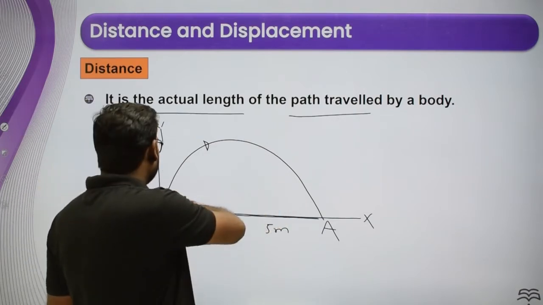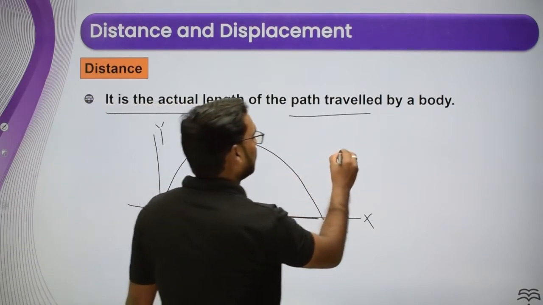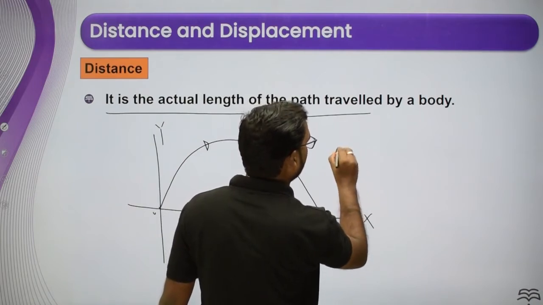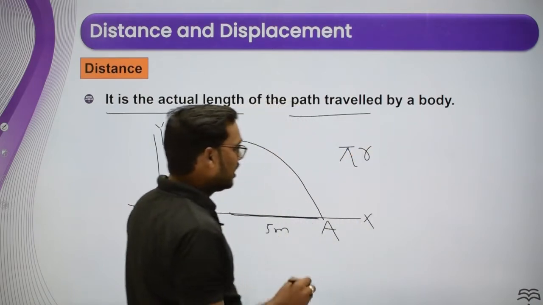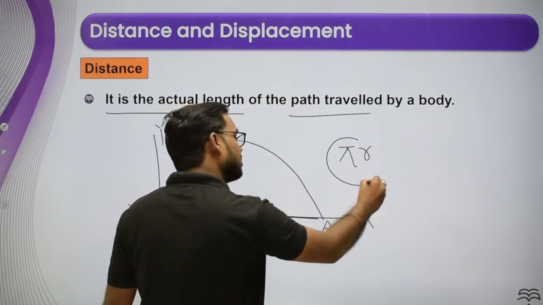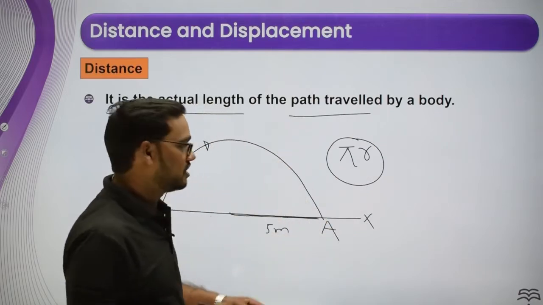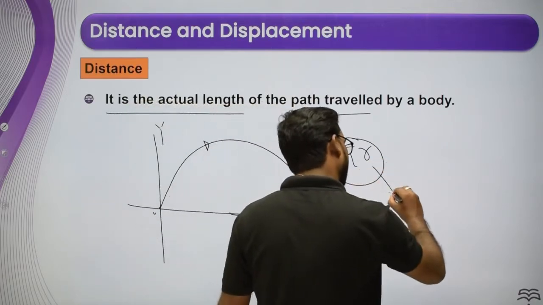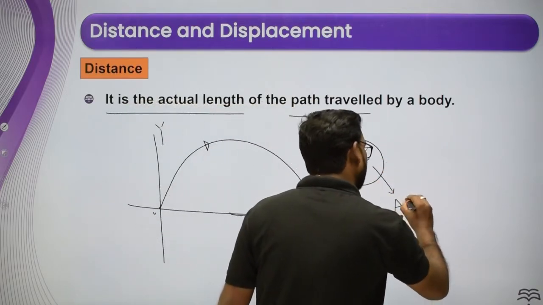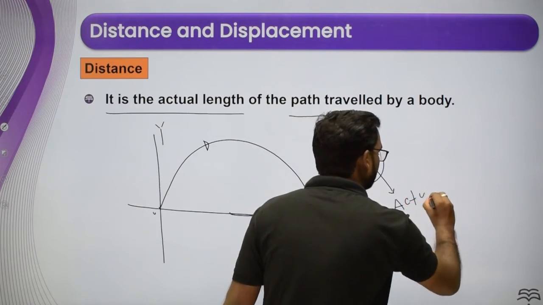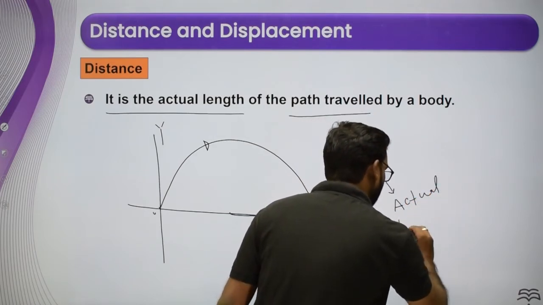what is the perimeter of the semicircle? You know that the perimeter of a semicircle is pi r. So this is the perimeter. This is the actual length covered by the particle. You can say that this is the actual length.